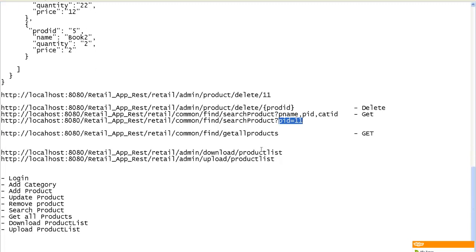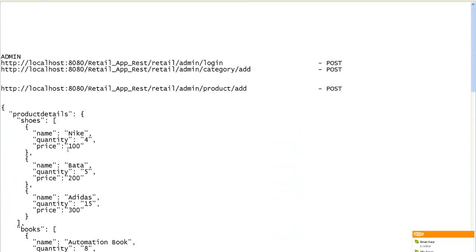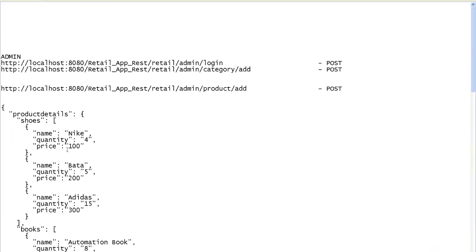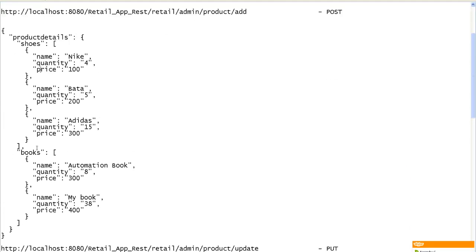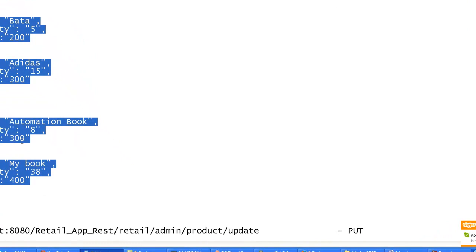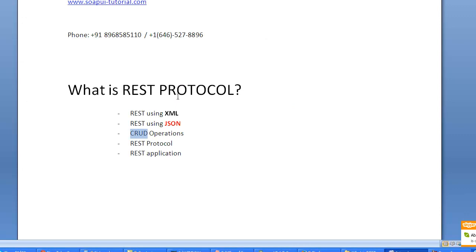So these are the various operations which can be performed on this REST application. And we will be testing this application in the training. That's the challenge. The only challenge in SoapUI is getting an application to test. We have put a lot of hard work into building such a dynamic application. When I'm trying to add a product, you can add hundreds of products. This is just a very small request. You can keep on adding products in this request and send it across to the server, making it a dynamic request.